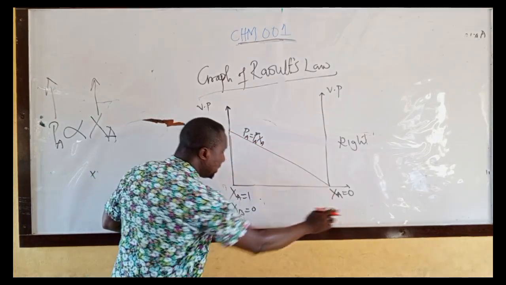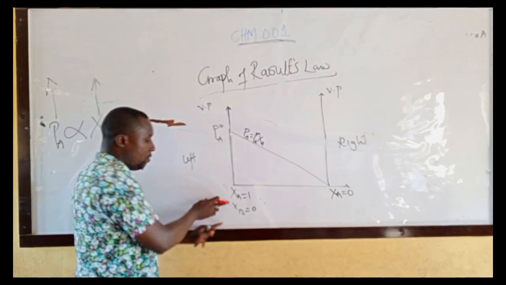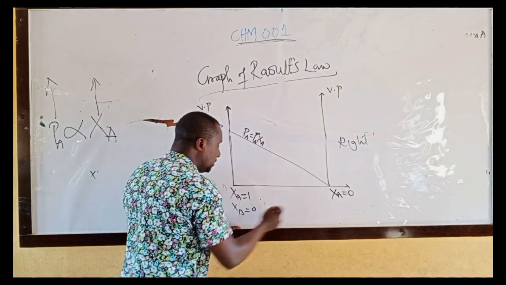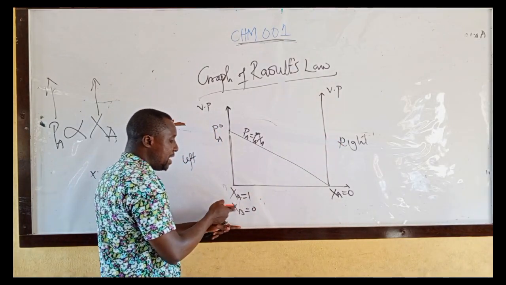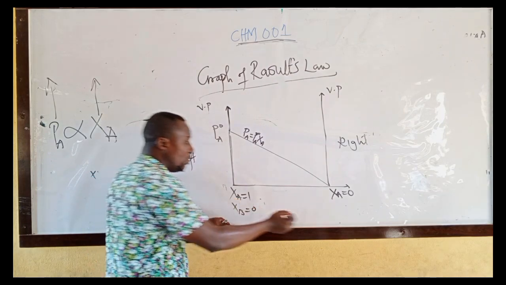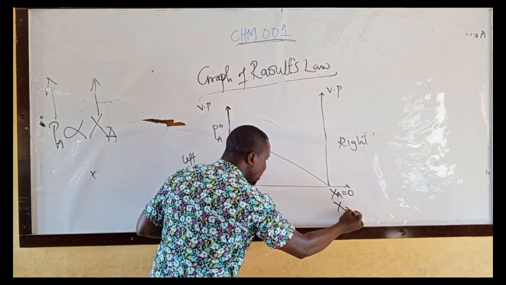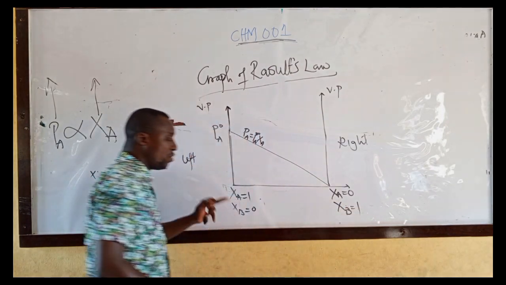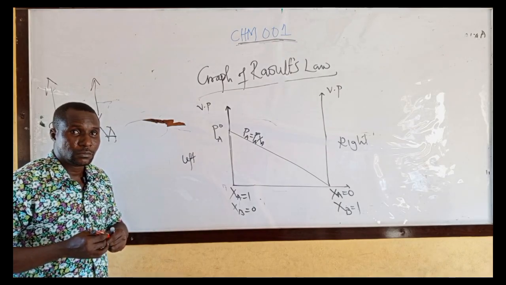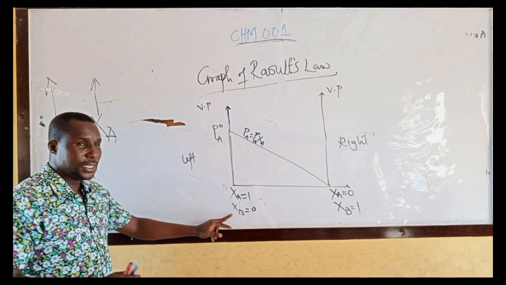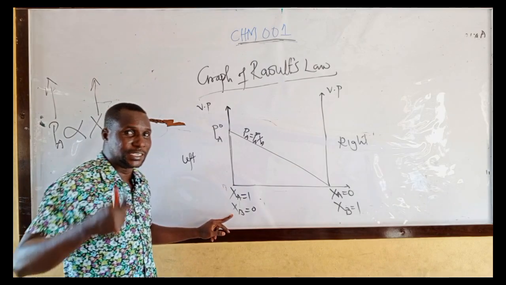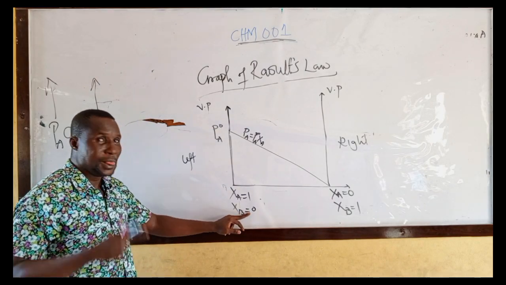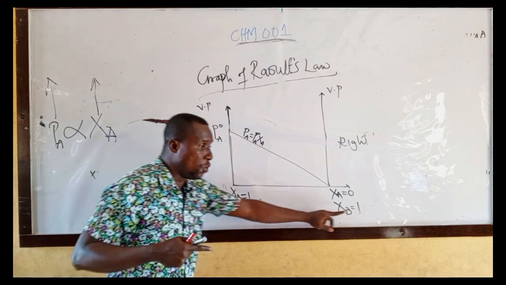It decreases. Partial vapor pressure decreases. As mole fraction of B increases as it is moving from left to right, from 0, it increases to 1. And don't forget, as mole fraction increases, partial vapor pressure also increases. Mole fraction of B increases from 0 to 1.